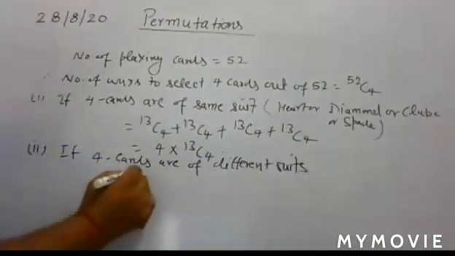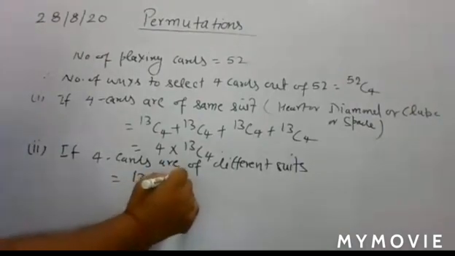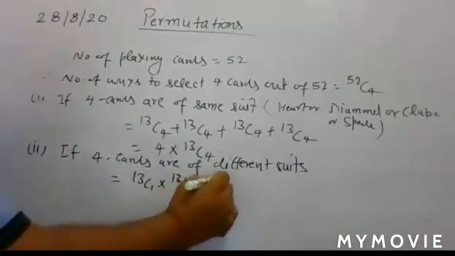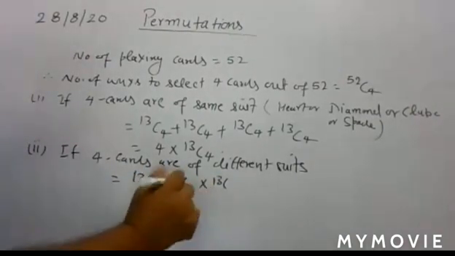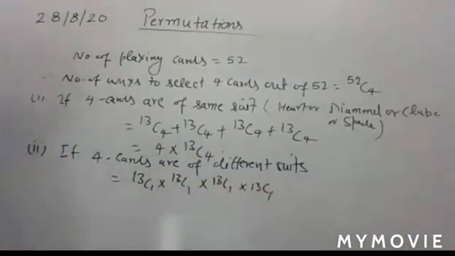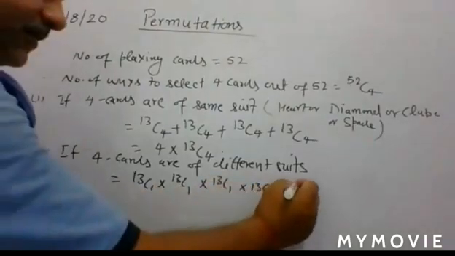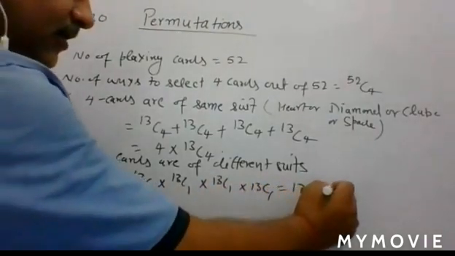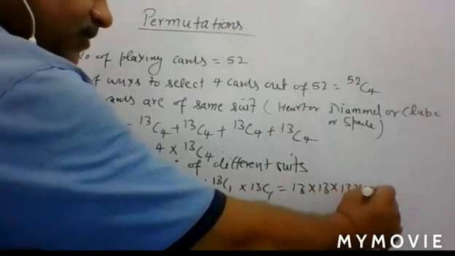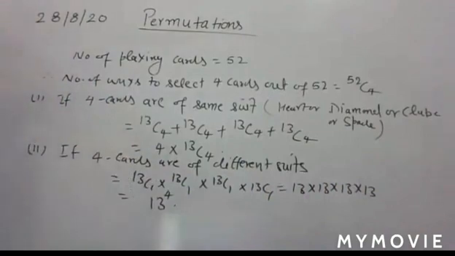So in this way, what you write? 13c1 and 13c2, 1 is there, and 13c1 and 13c1. Okay, you write in this way. So here you have 13, means its value is what? 13 into 13 into 13 into 13, and that is equal to 13 to the power 4. So that is your answer. 13 to the power 4 cards are there.